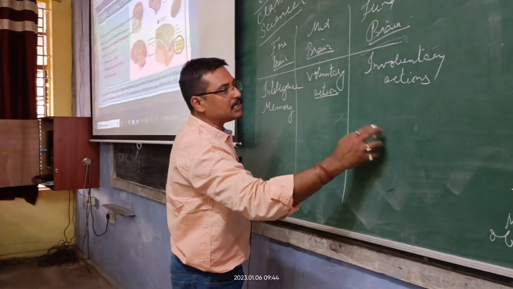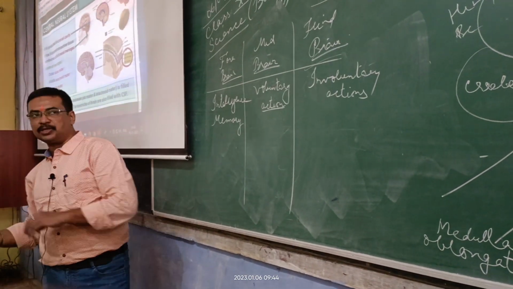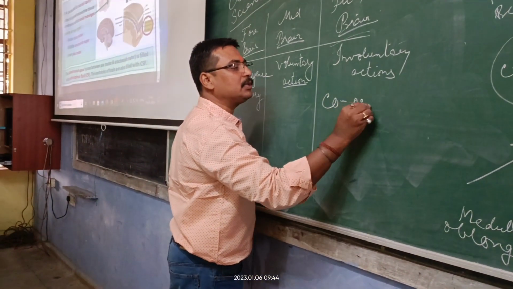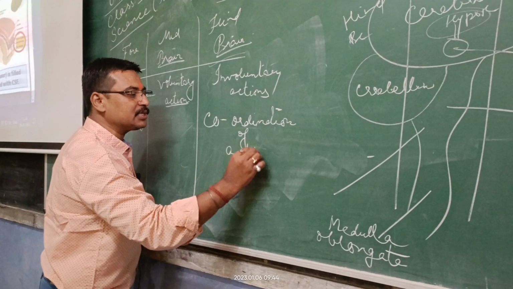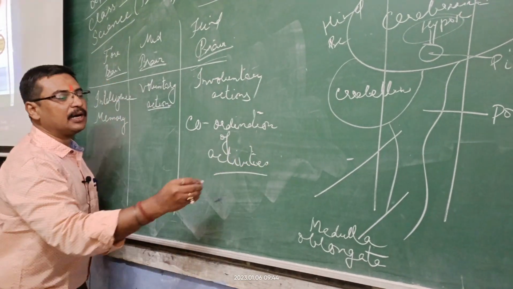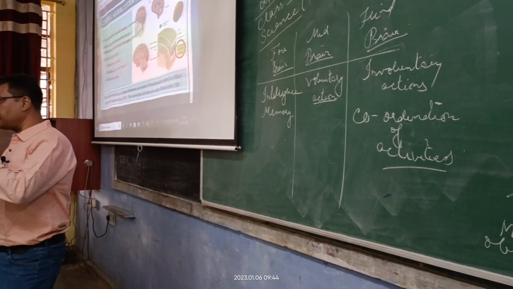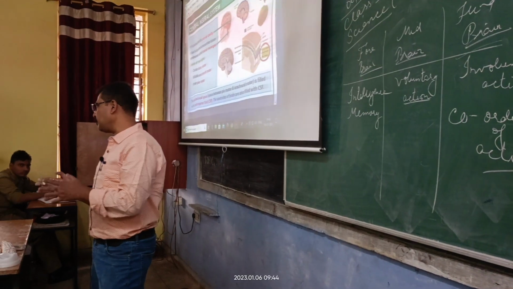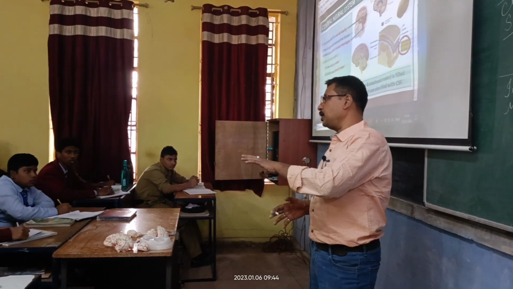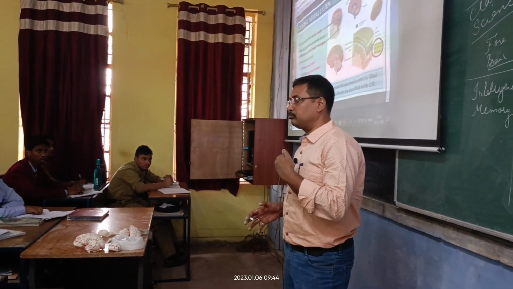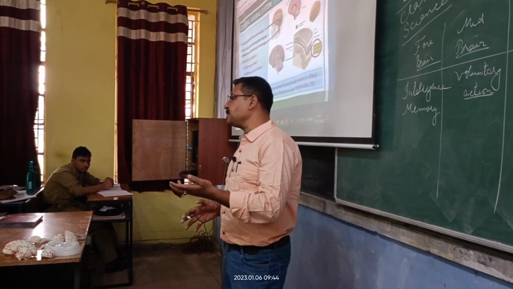Now, hindbrain is the one which basically has control as well as coordination of your activities. Whatever we are doing, for example, presently I'm talking to you and moving here and there. This entire movement while talking to you is being controlled by your hindbrain. The hindbrain also has a function in swimming, walking, cycling, doing exercises, and all these.